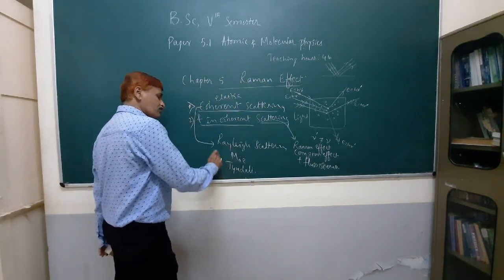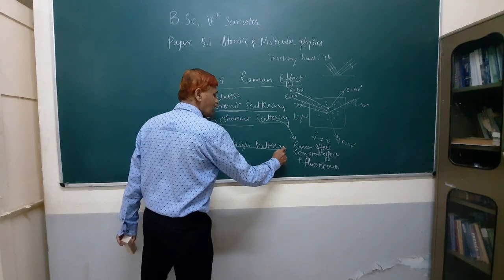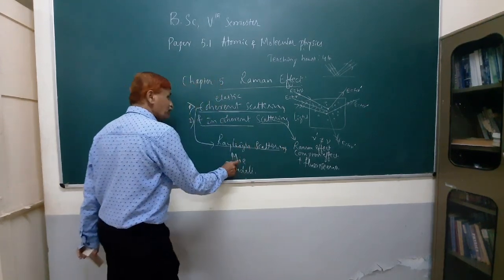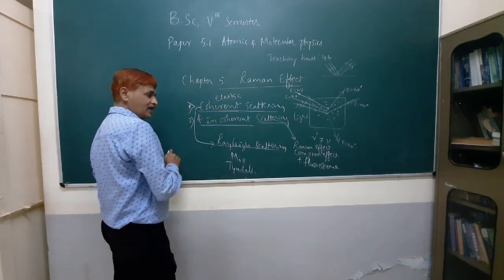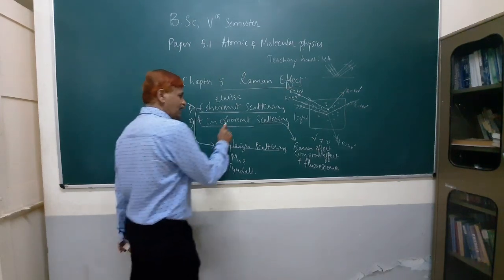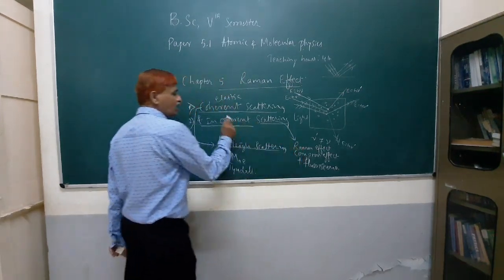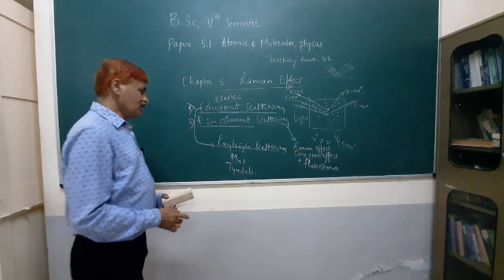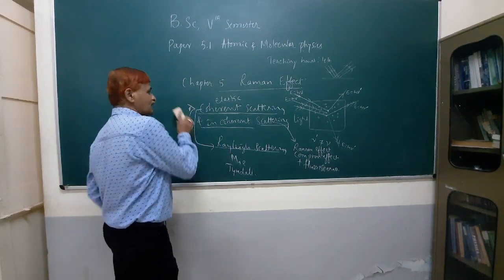In this chapter, we are discussing Rayleigh scattering and Mie scattering in the coherent scattering section, and the Raman effect in incoherent scattering. Now we come to Rayleigh scattering.